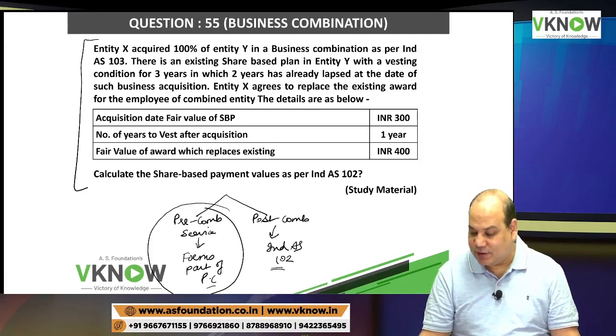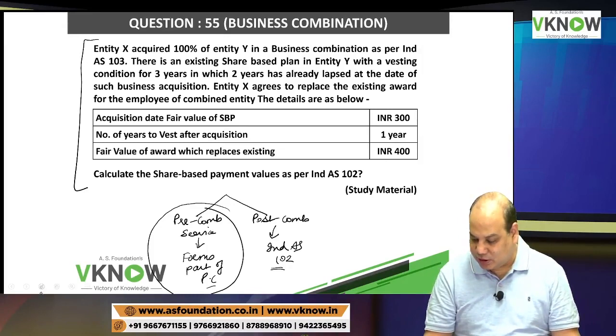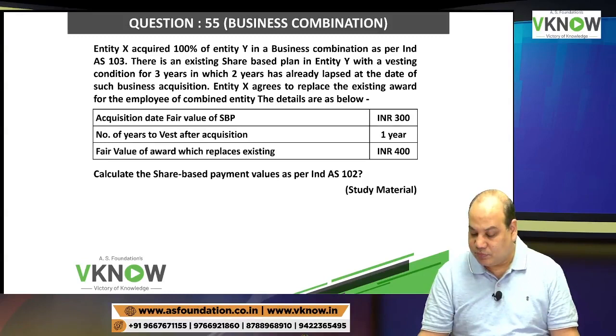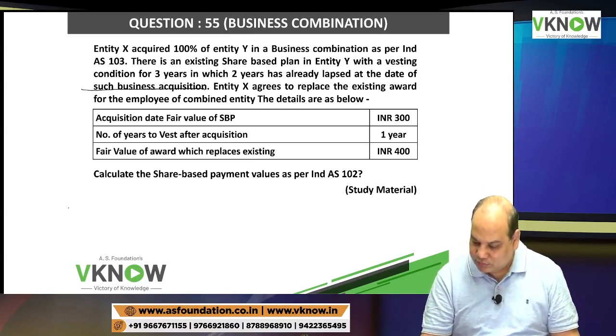Entity X acquired 100% of entity Y in a business combination as per IND AS 103. There is an existing share-based plan in entity Y with a vesting condition of 3 years, in which 2 years has already lapsed at the date of such business acquisition. So what was the original vesting period?